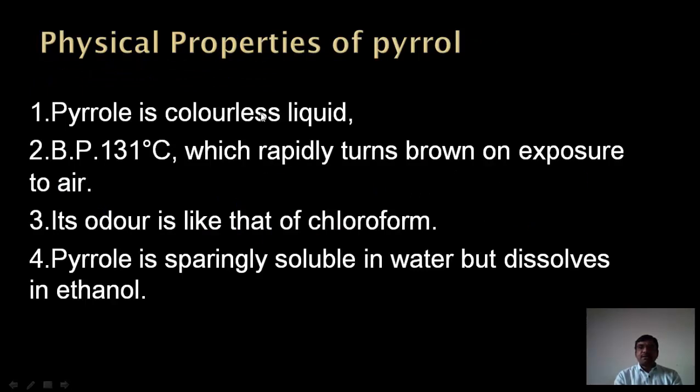Then, physical properties of the pyrrole. Pyrrole is a colorless liquid. Its boiling point is 131 degrees centigrade, and it rapidly turns brown on exposure to air. When we expose the liquid pyrrole to air, we get the brown color. Its odor is like that of chloroform. Pyrrole is sparingly soluble in water but dissolves in ethanol.